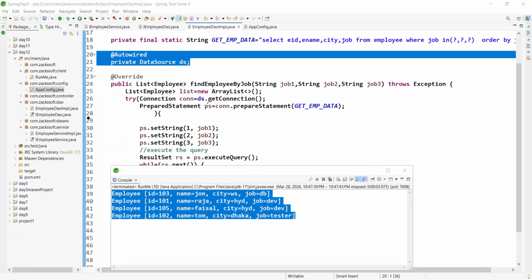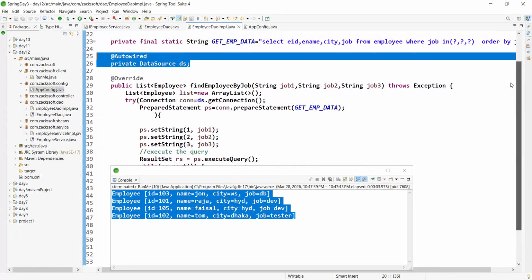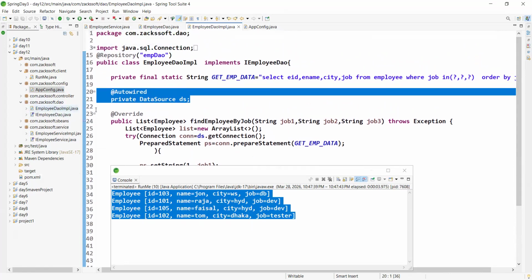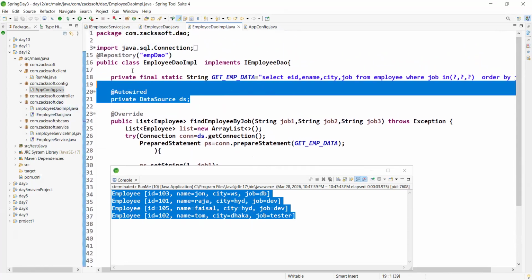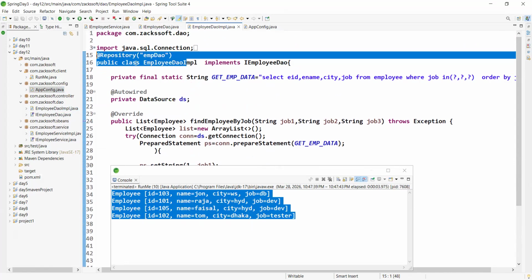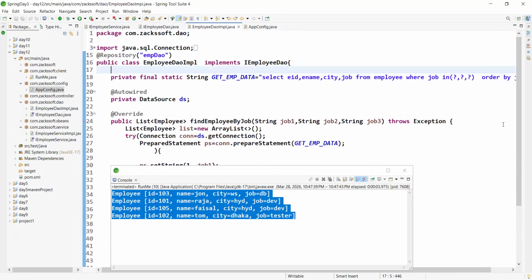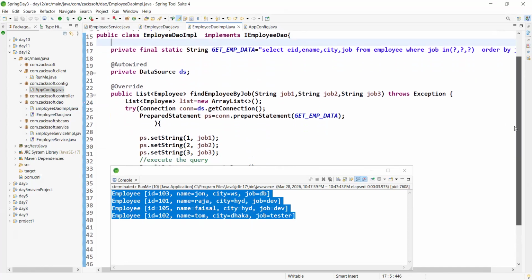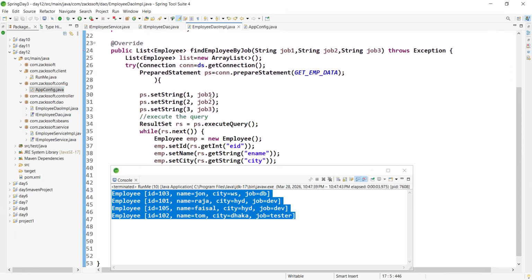So simply we are getting ds.getConnection. Hey data source, please give me one connection. Then we are creating the prepared statement. Same JDBC concept, nothing Spring related. This one line is the only Spring related part. Otherwise, all the remaining code is plain JDBC only, right?